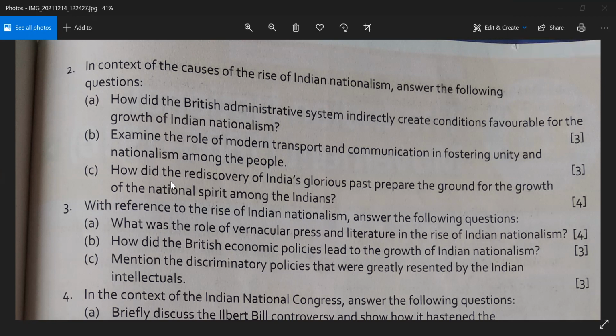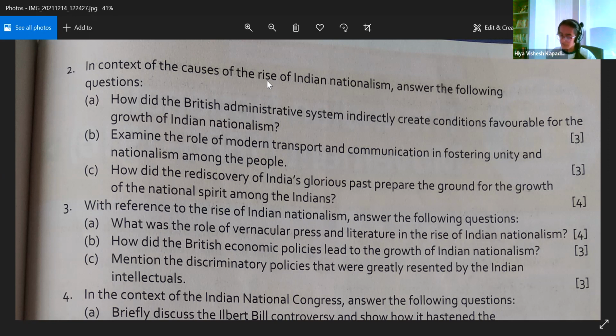Next is, how did the rediscovery of India's glorious past prepare the ground for the growth of national spirit among the Indians? Now here the point which Vivan you were telling would be included in this particular question.